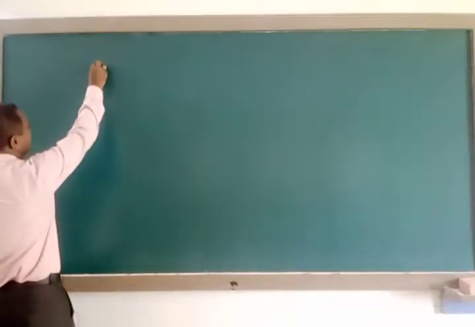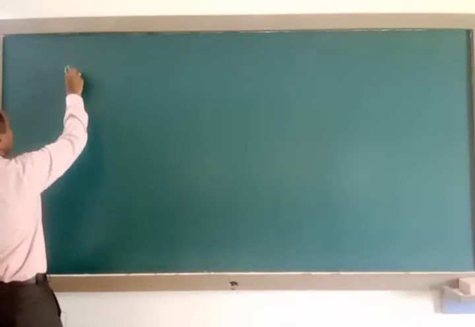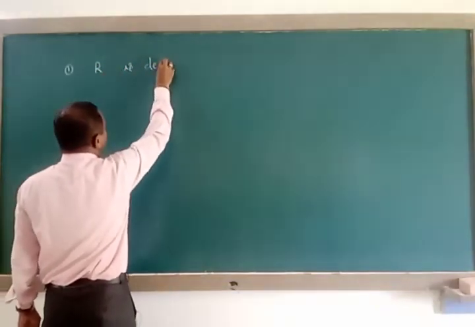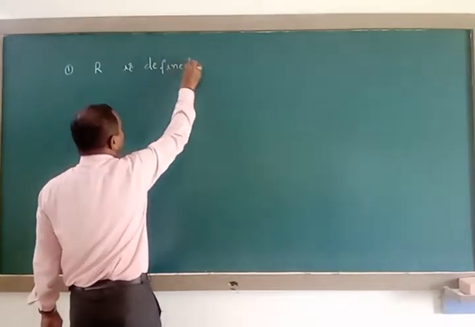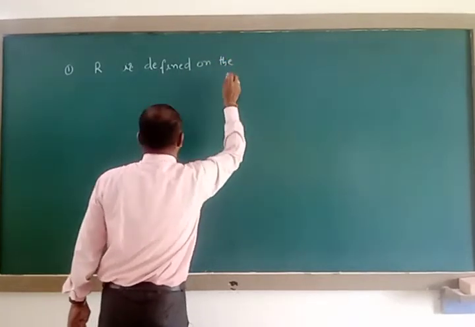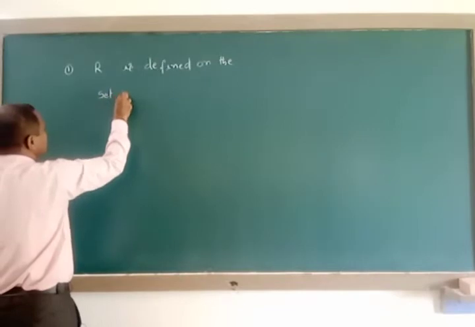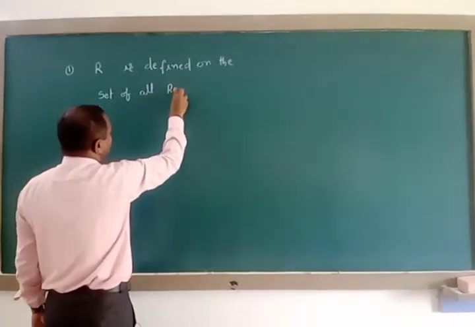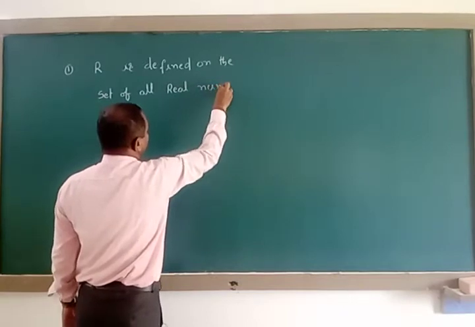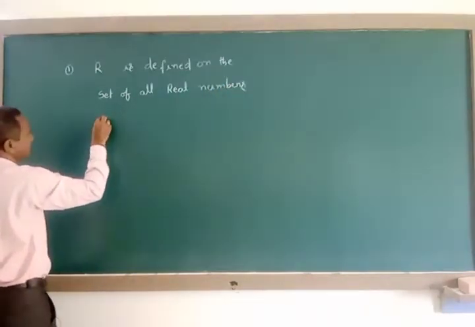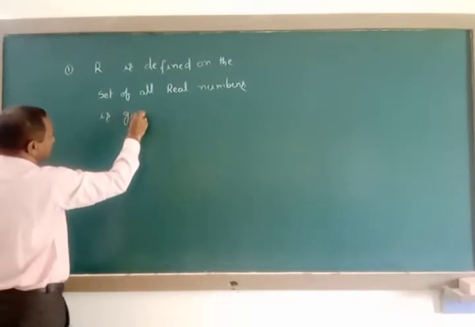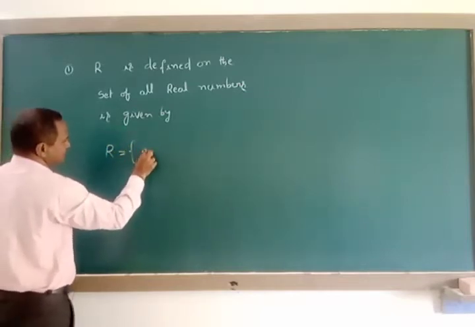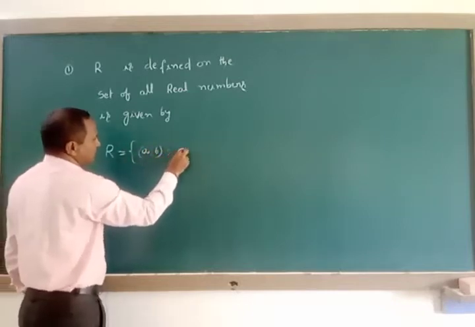Verify that the relation capital R is defined on the set of all real numbers, given by capital R equals (a, b) such that a is less than or equal to b.